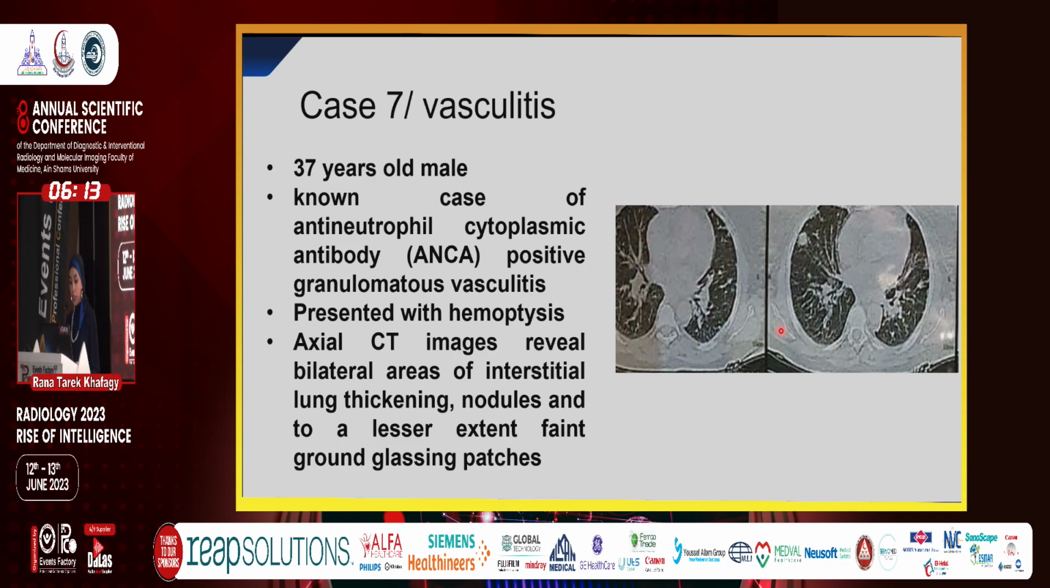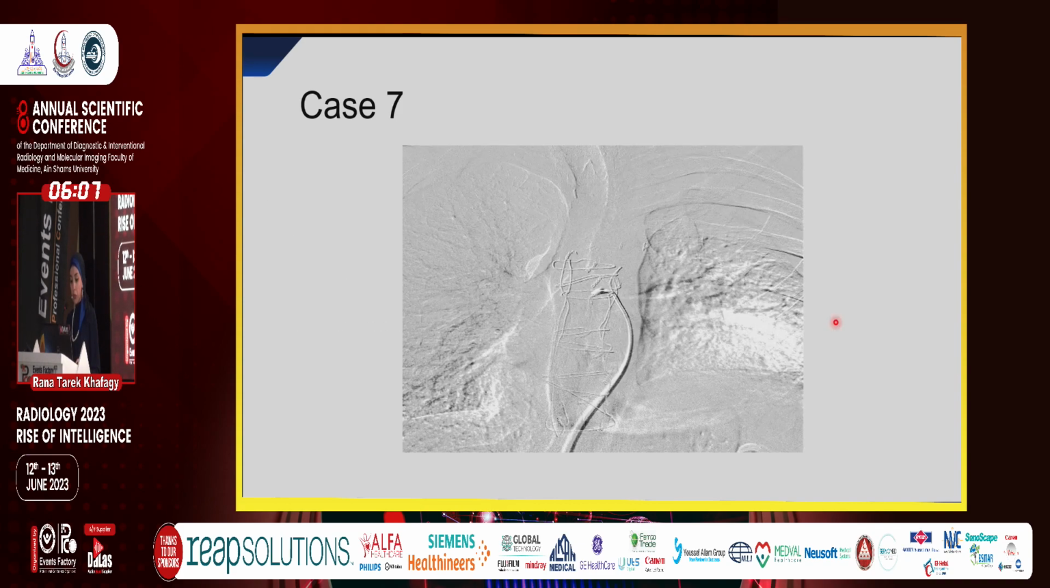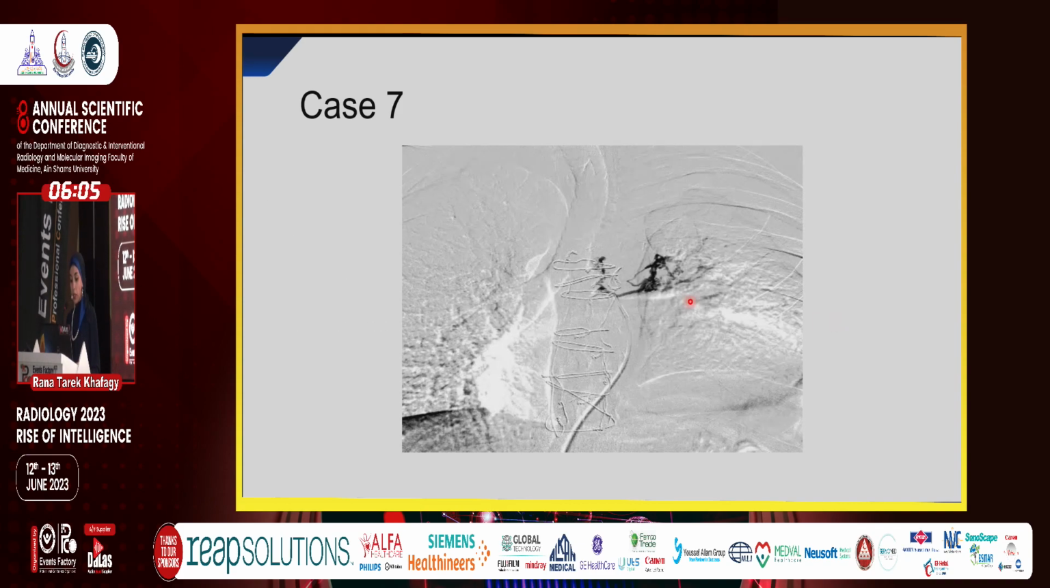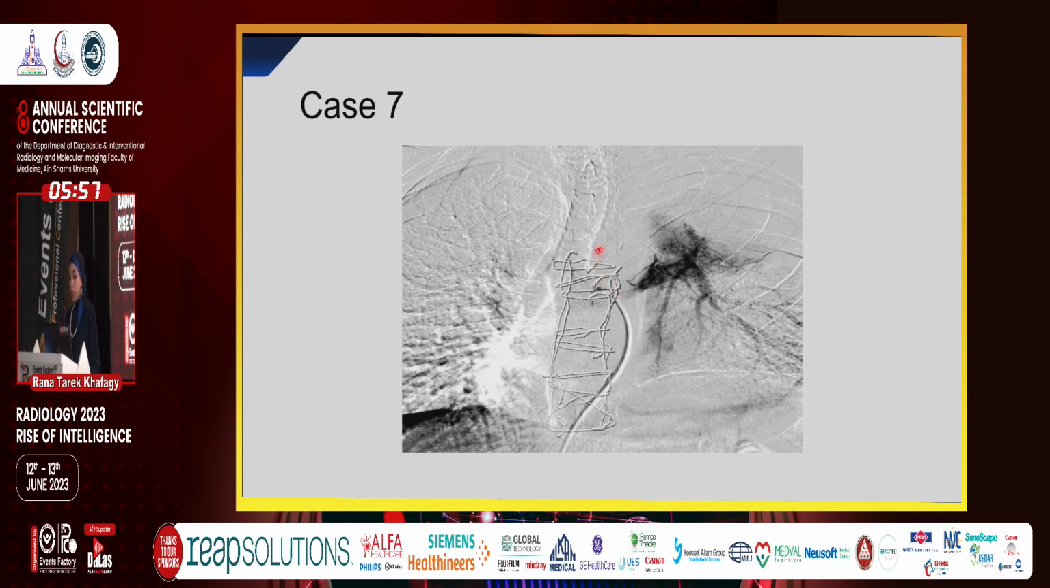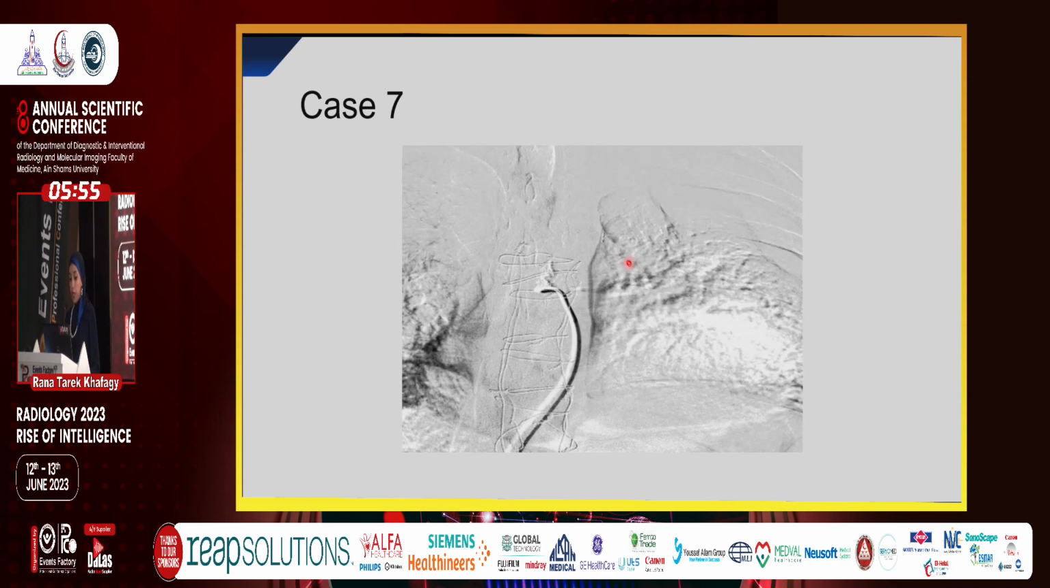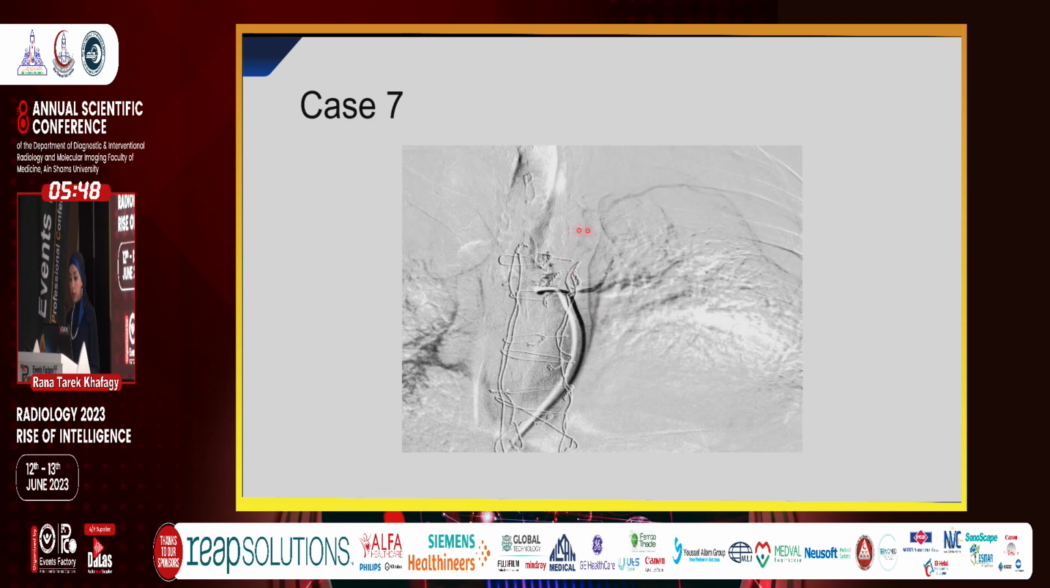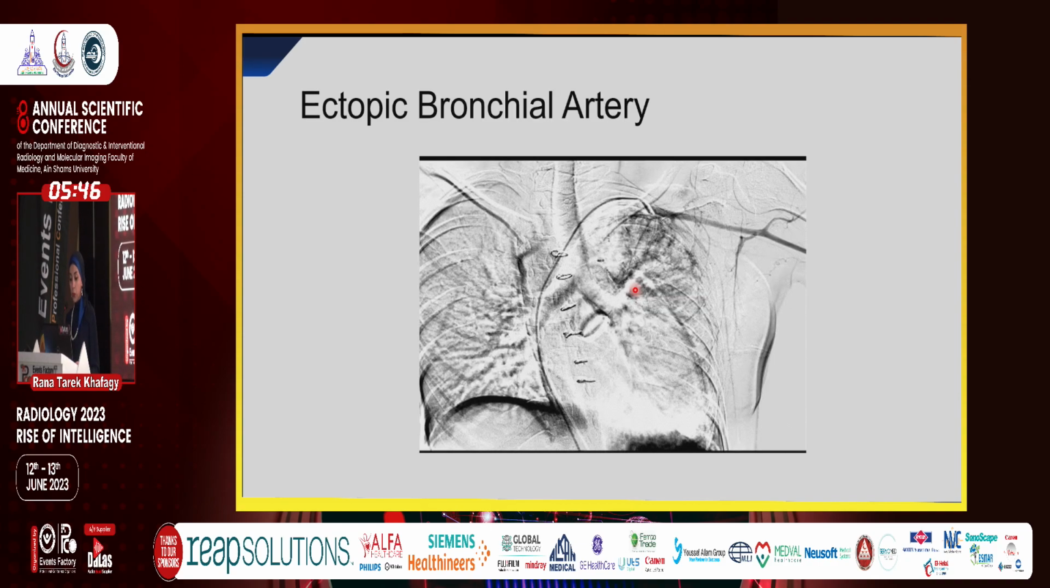We can see bilateral areas of interstitial thickening, nodules, and some faint ground glass patches. And here on catheterization of the bronchial artery, we were able to see the abnormal blush, very severe. This is what was causing the bleeding for the patient, and after we closed it with 300-500 particles the blush disappeared and the bleeding stopped.